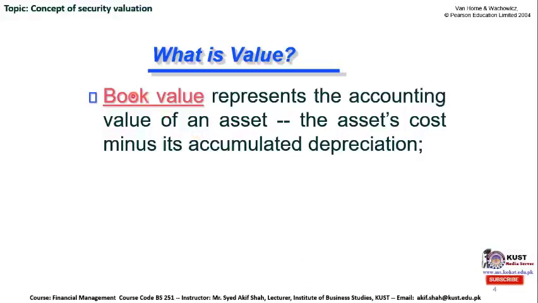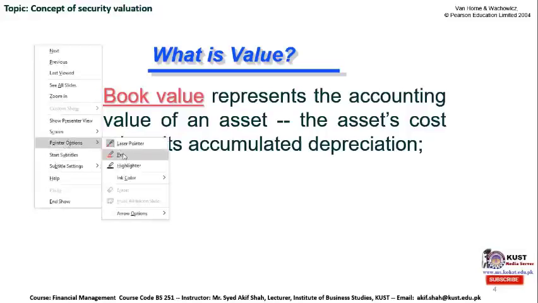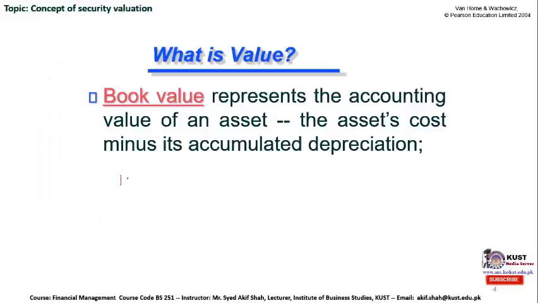Now, what is the book value? Book value represents the accounting value of an asset, the asset's cost minus its accumulated depreciation. Let's suppose the company owns an asset, a building. So the building value depreciates over a period of time. Let's suppose the company has purchased its building for $100,000.